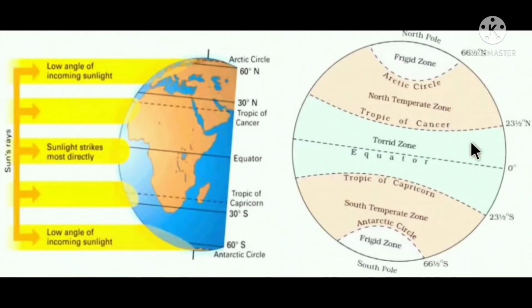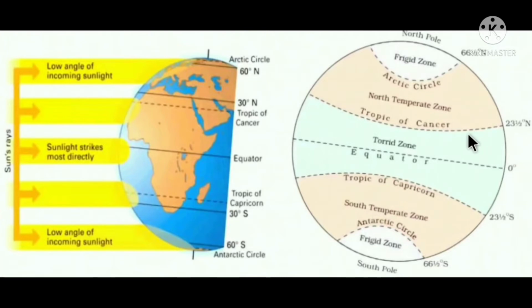So because of this, half of India is in torrid zone and half of it is in a temperate zone or a subtropical zone. So the states that are in the south of India get more heat, or they are more hot, like Tamil Nadu, Kerala, whereas the states like Punjab, Haryana, which are located in the north, get less heat, they are less hot.